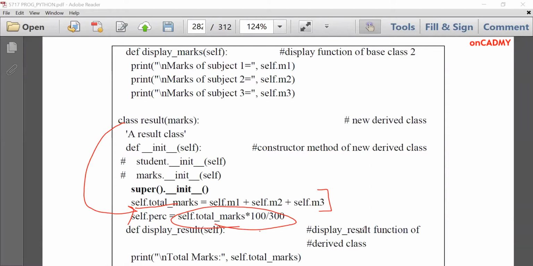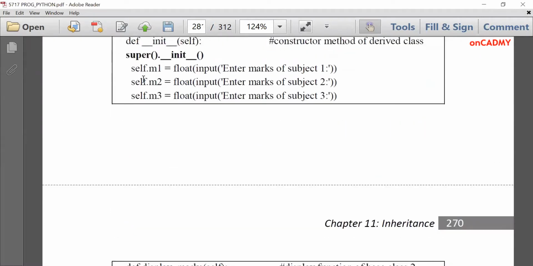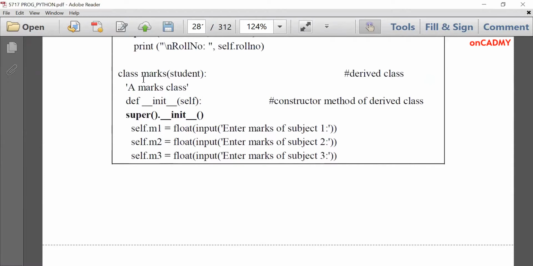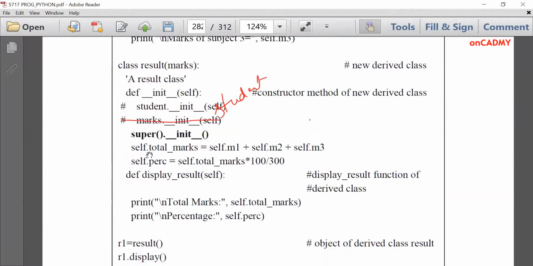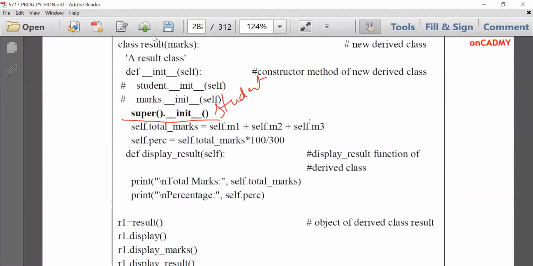You can see here super().__init__() is used. This will call the constructor of its previous class, and here again super().__init__() is used, which will call the constructor of its previous class. You can see from here, that means it will call the constructor of student class, which is given over here. This will call the constructor of marks class.